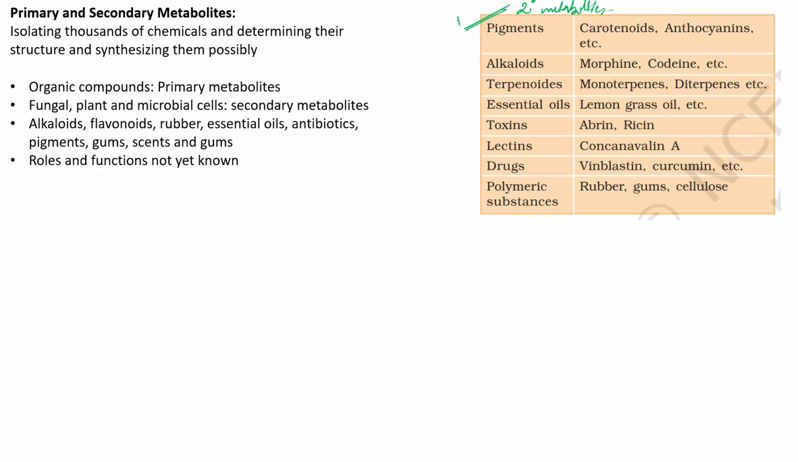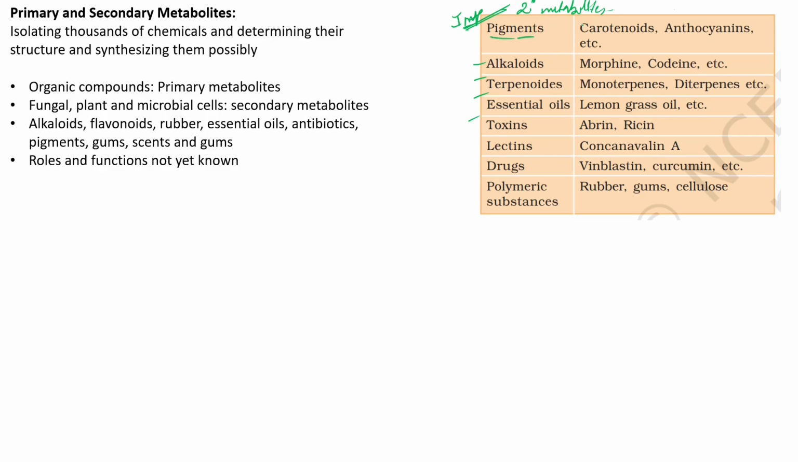Remember, this chart is important because there have been multiple questions regarding each of these constituents. They have asked the category of a particular secondary metabolite and what is an example of that category. So don't worry about the functions. They have not mentioned any functions in your textbook, so you don't have to bother about it much. But however, I will try to give some functions of certain secondary metabolites over here.